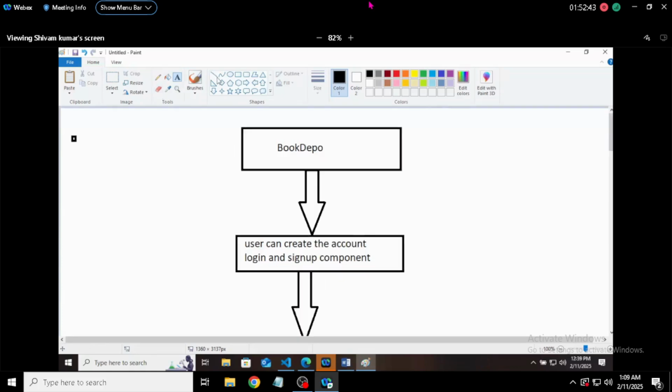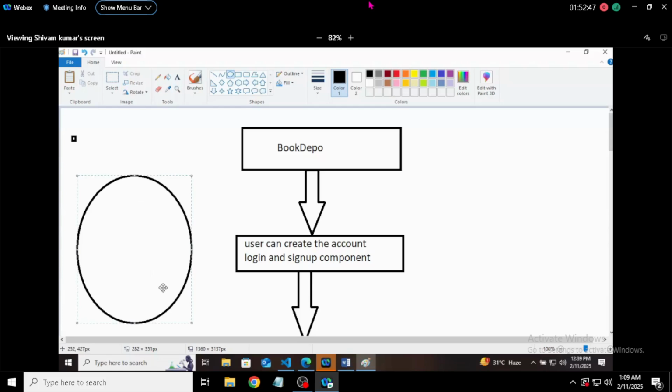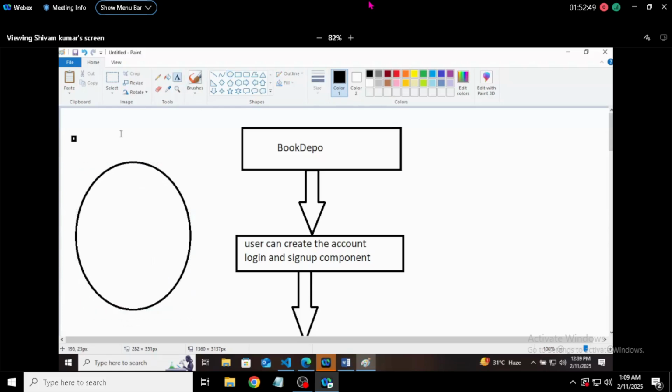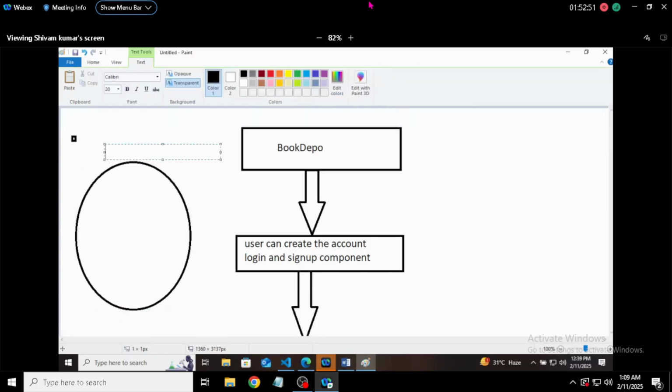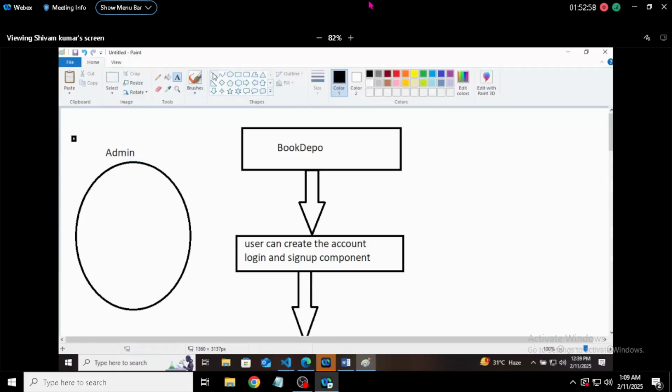Then comes the admin panel. What can the admin do? Admin will have direct access to this Book Depot app, a direct connection.